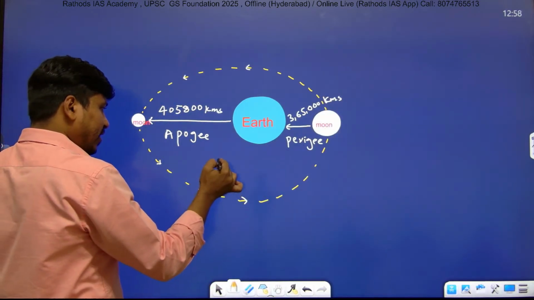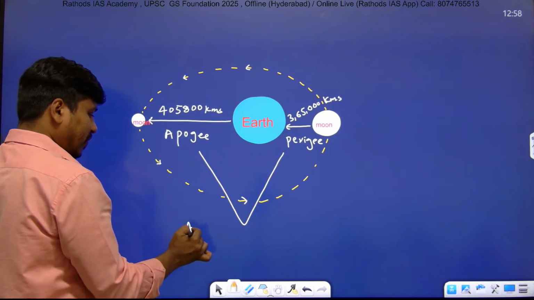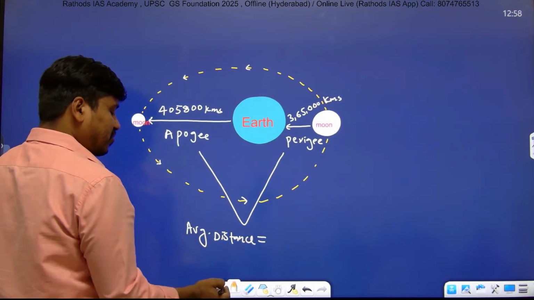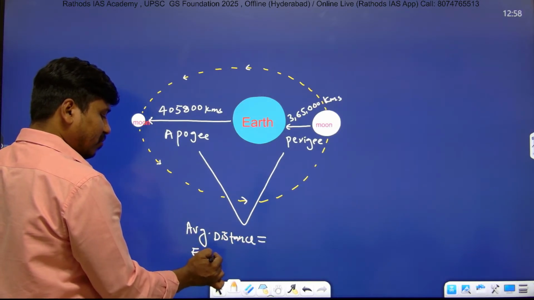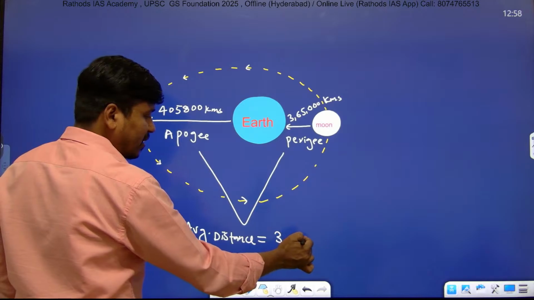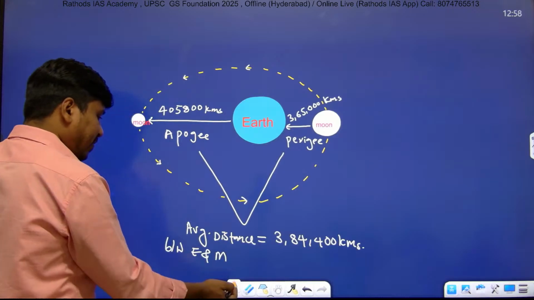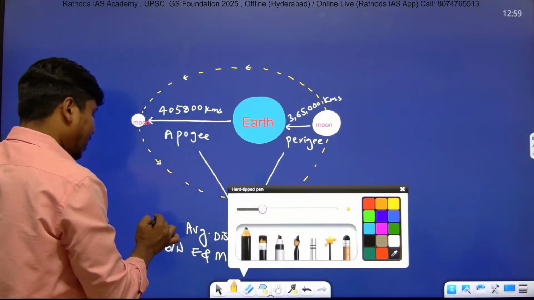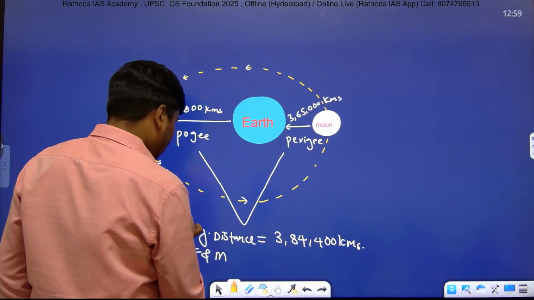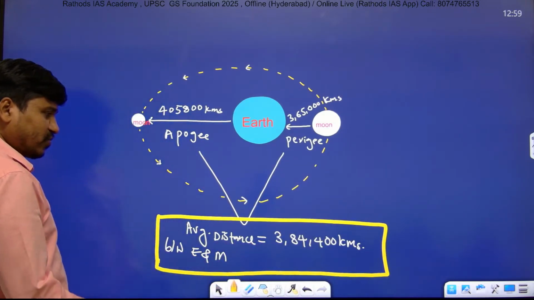And please remember the average distance between earth and moon will be 3 lakh 84,400 kilometers. This distance is very important because Chandrayaan 3 became successful, and they can ask a direct question on this distance. The average distance between the earth and moon is 3 lakh 84,400, right?